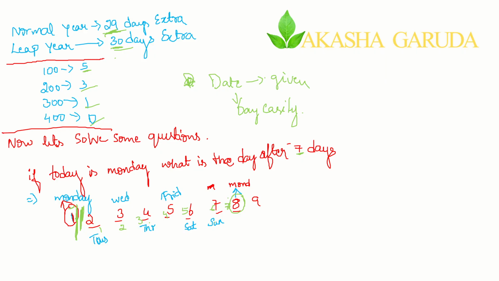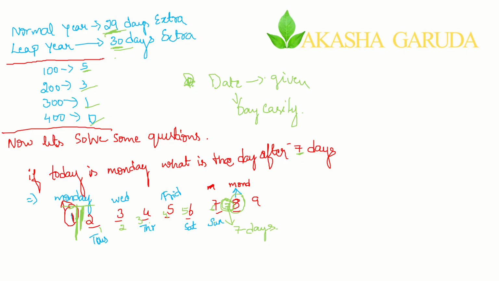After 7 days, what is the day? It is again the same day. That means every day repeats after a period of 7 days. After a period of 7 days it is repeated. Okay, now, after 5 days, what is it?